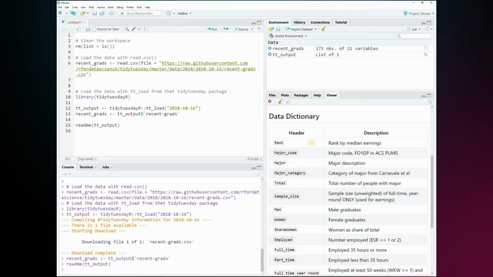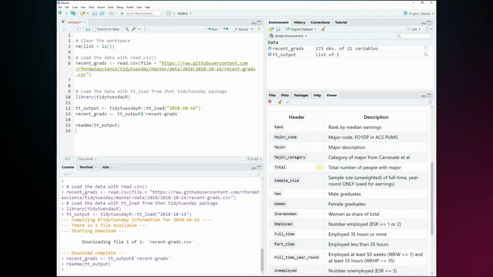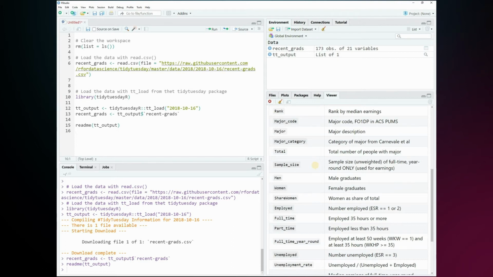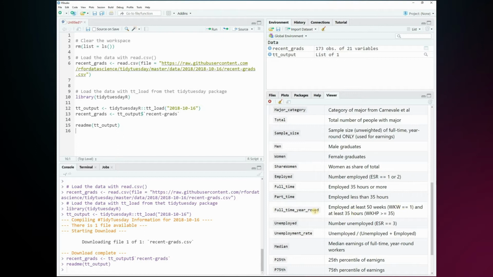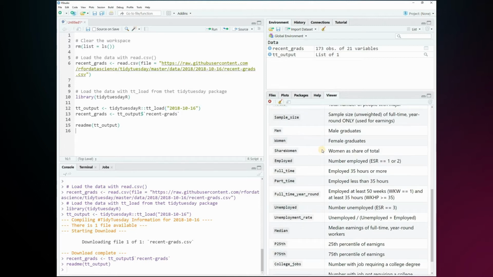So that it's ranking the majors by median income. You get the total number of people that graduated in this major. The sample size represents the number of graduates that gave information on their income. And here it's based on only full-time, year-round employed people that work for more than 35 hours per week. We also know how many men and women graduated. This calculates the share of women in each major.